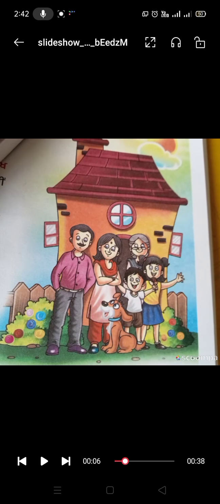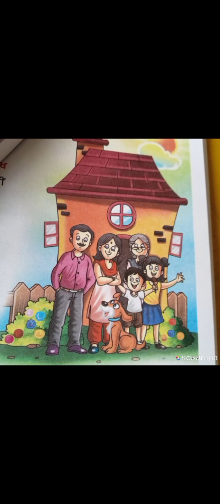Before starting today's topic, I am going to show you a picture. So you have to look at the picture and let me know what can you see in the picture. Yes, so there are 5 people in the picture. Can you see any animal? Good. So it's a dog. Okay, what is the color of a dog? Good. So it's a white, black and brown in color.